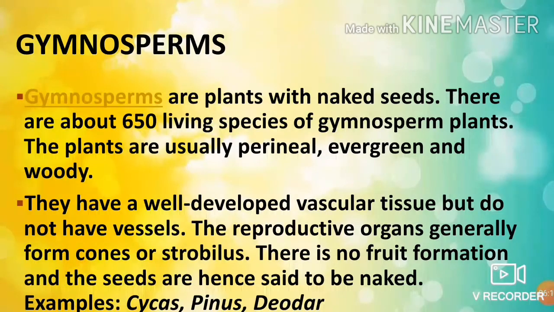Now gymnosperms are plants with naked seeds. There are about 650 living species of gymnosperm plants. The plants are usually perennial, evergreen and woody. They have well-developed vascular tissue but do not have vessels. The reproductive organs generally form cones or strobili. There is no fruit formation and the seeds are hence said to be naked. Examples are cycas, pinus and deodar.